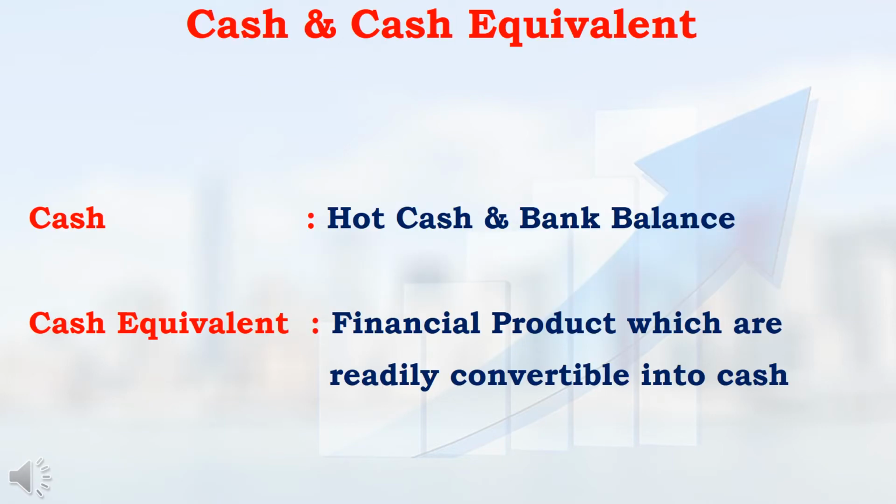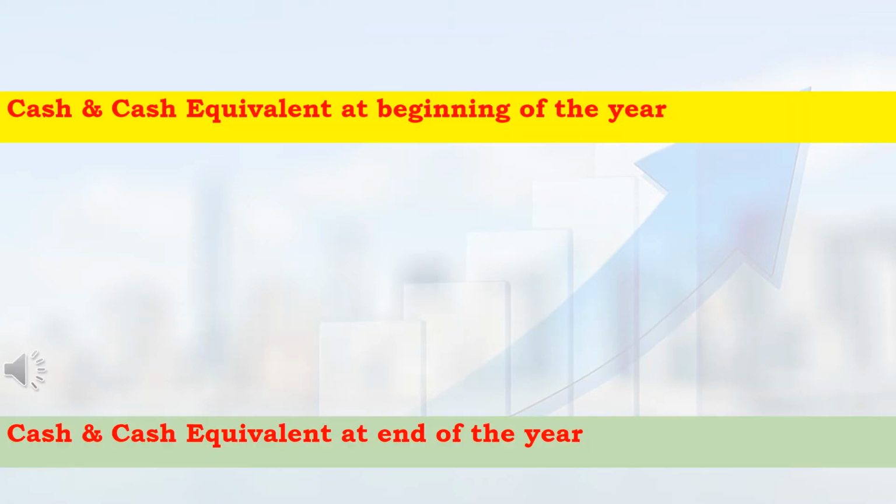In this video, first we will see about the term cash and cash equivalent. Cash means how much hard cash is available with a company. And cash equivalent means companies might have invested in financial products. Those financial products which are readily convertible into cash are called cash equivalent.